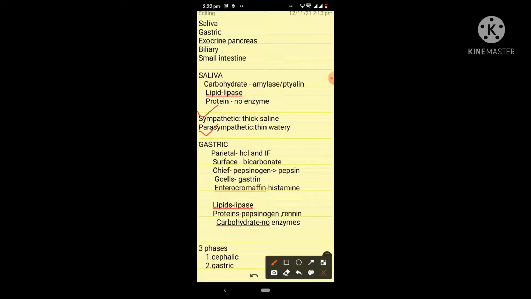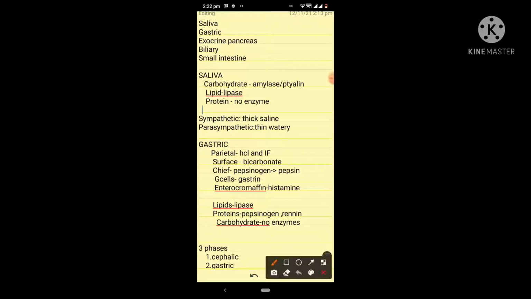Sympathetic stimulation causes secretion of thick saline secretion, whereas parasympathetic stimulation causes secretion of thin and watery saliva. It is also important to note that saliva helps in lubrication, and it also contains lactoferrin and lysozymes, which are antibacterials. That's all about the saliva.